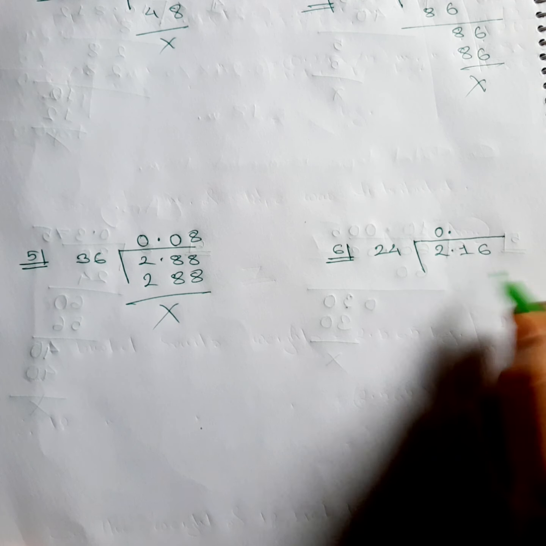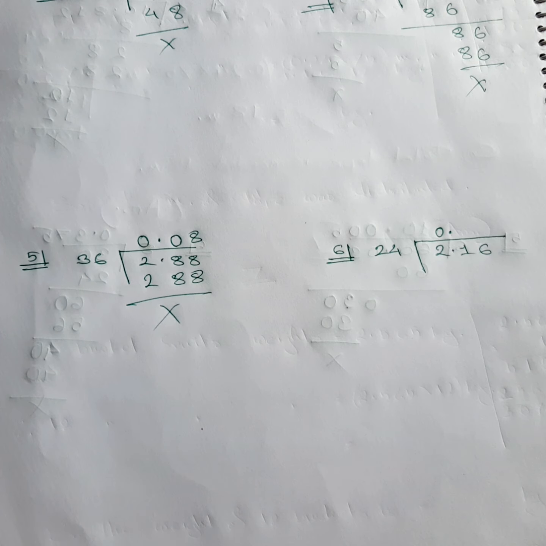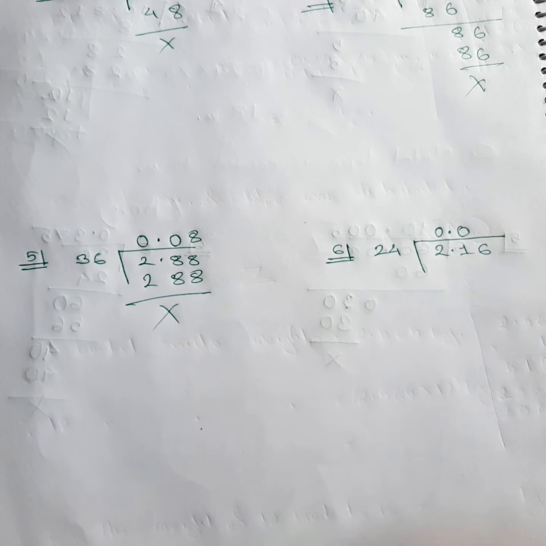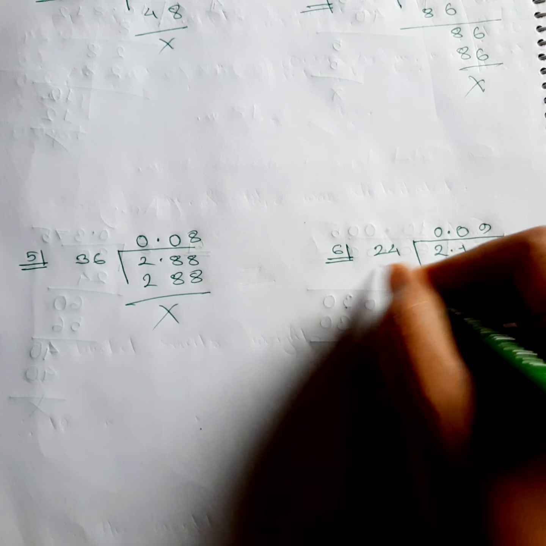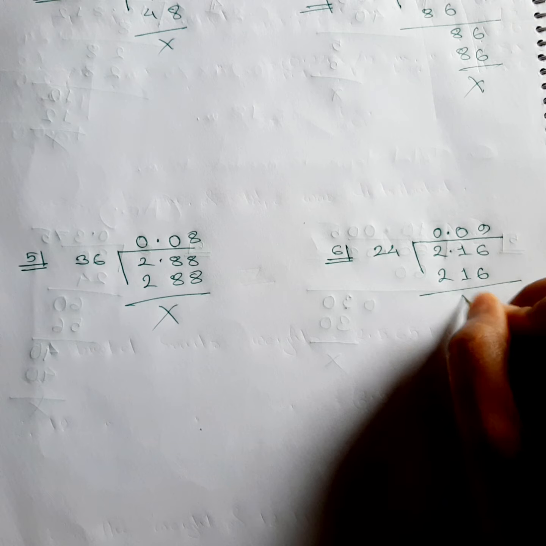Still 21 cannot be divided by 24. So we need to take another 6, so we have to give another 0. Now can 216 be divided by 24 or not? Yes, it can be divided by 24, and the answer is 9. 24 times 9 is 216.